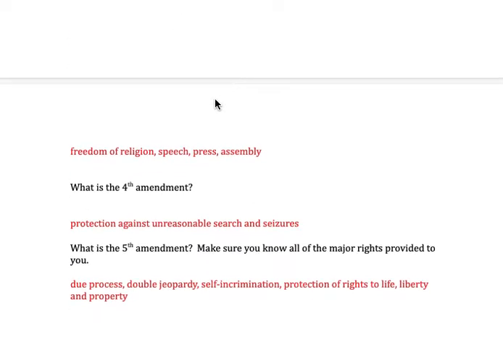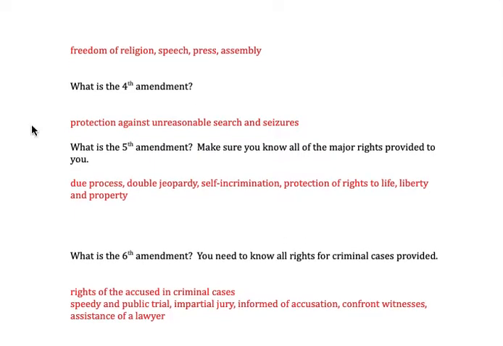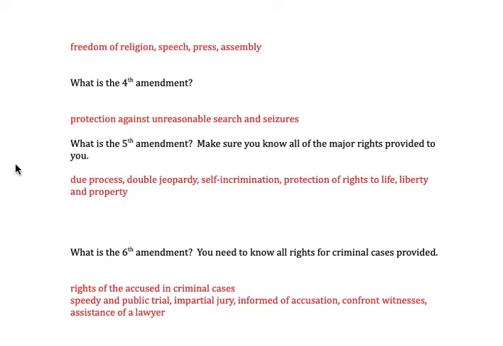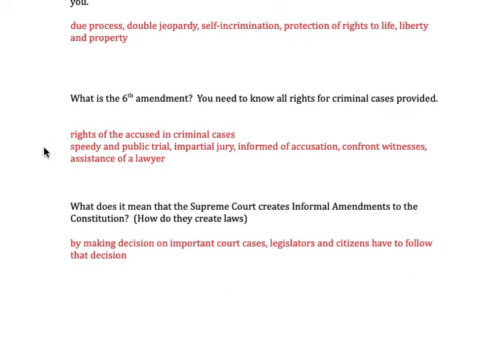First Amendment, freedom of religion, speech, press, assembly. Fourth Amendment protects you against unreasonable searches and seizures. Fifth Amendment talks about the due process, so making all those rights when possibly you're arrested. Double jeopardy, can't be charged with a crime twice. You don't have to speak out against yourself, or self-incrimination, testify, protects your rights to life, liberty, and property. The Sixth Amendment, you get all those rights in a criminal case, so speedy, a jury, you confront witnesses, and you have the assistance of a lawyer.